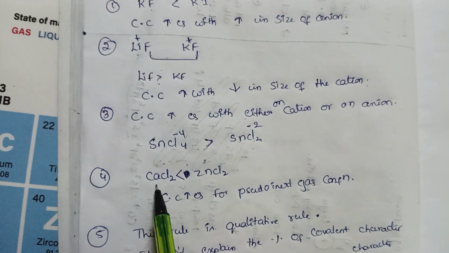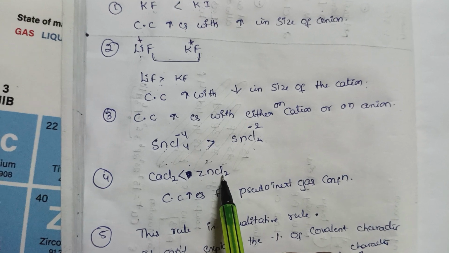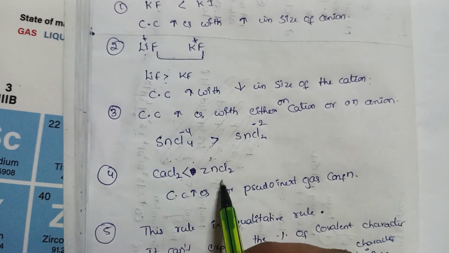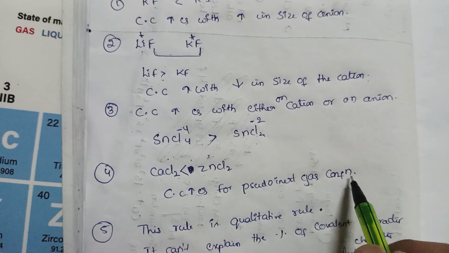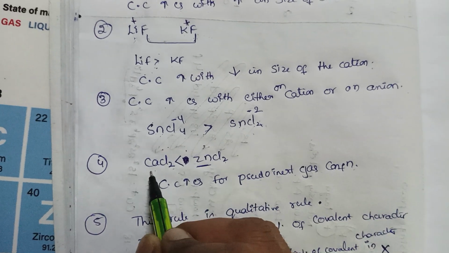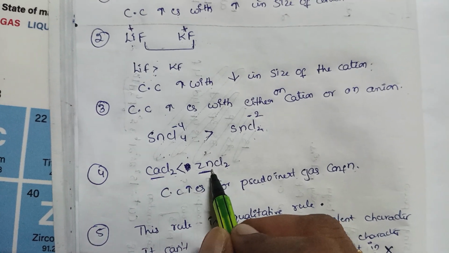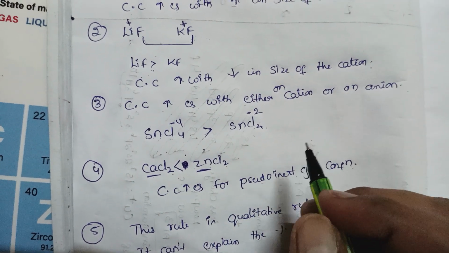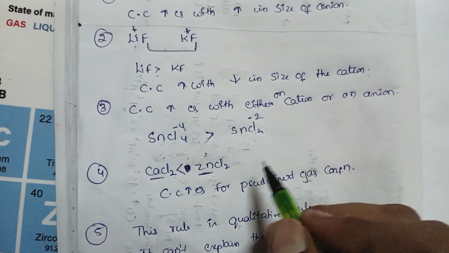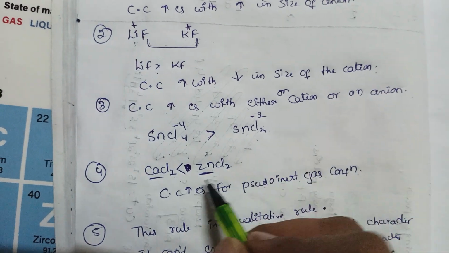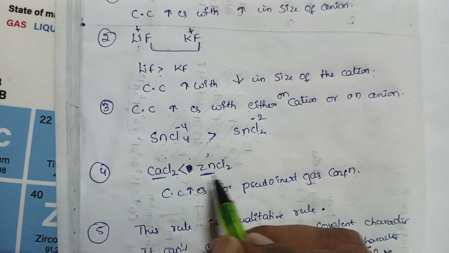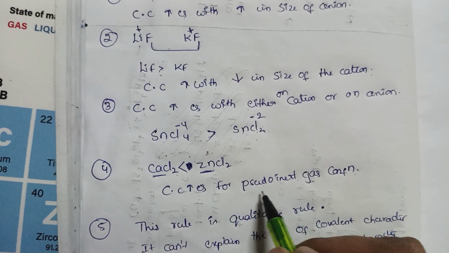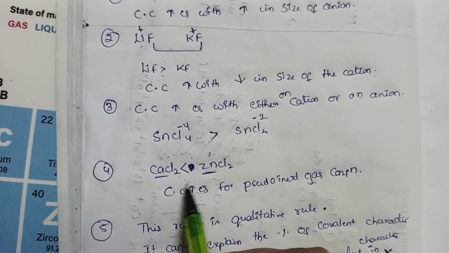If we take CaCl2 and ZnCl2, covalent character increases for pseudo inert gas configuration. Here this is an inert gas configuration, this is a pseudo inert gas configuration, meaning the outer shell has 18 electrons, so it is called a pseudo inert gas configuration.